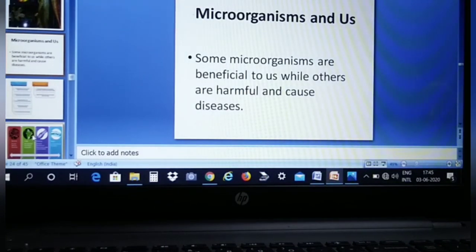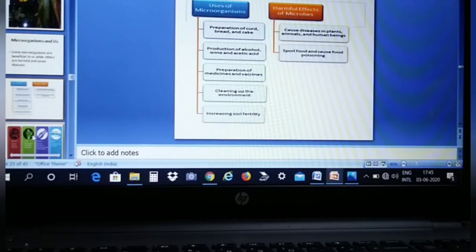Around us, you can see some microorganisms are beneficial to us while others are harmful and cause diseases. This you have already learned. Now uses of microorganisms and harmful effects of microorganisms, just a revision for this. Preparation of curd, bread and cake, production of alcohol, wine and acetic acid, preparation of medicine and vaccine, cleaning up the environment, increasing soil fertility. So this will go in the uses of microorganisms. Please make a note of this in your notebook.